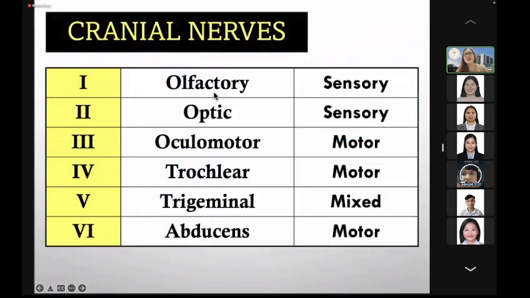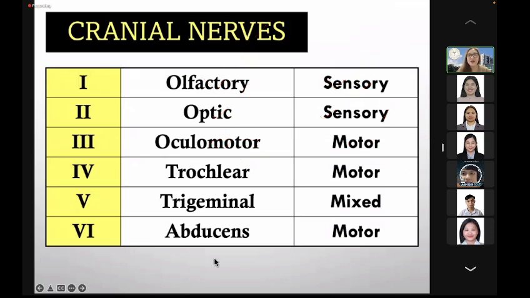Of course, cranial nerve 1, olfactory, sensory for the sense of smell. Optic, purely sensory for vision. It receives visual information. Oculomotor, purely motor, innervates the extraocular muscles such as the superior rectus, medial rectus, inferior rectus, and inferior oblique.